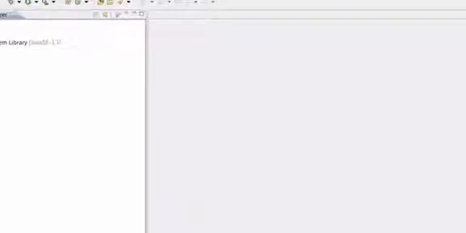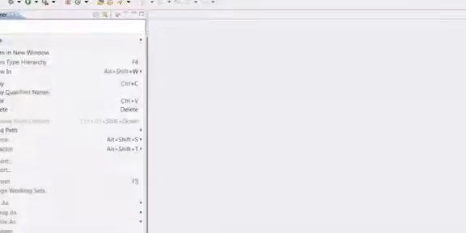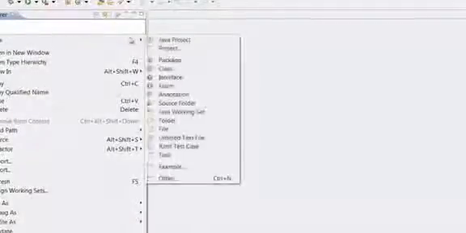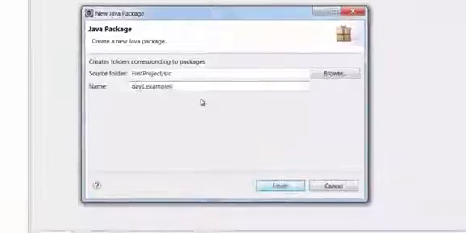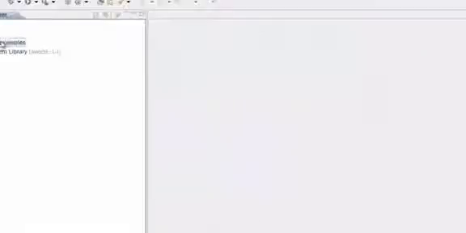Now before writing any Java program, let us create something called a package. A package is nothing but folders in Java. We can right click on the source, click New Package, and create a package like day1.examples and click Finish. Now these packages are nothing but folders in Java.